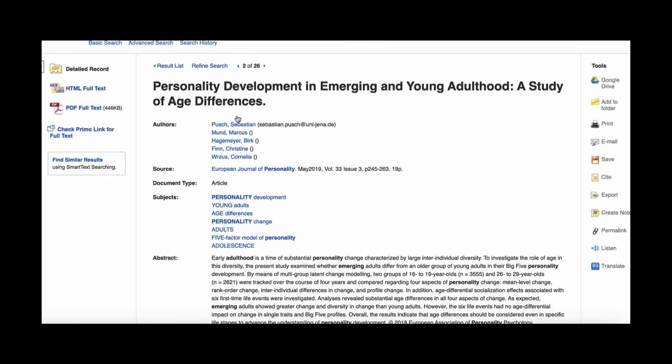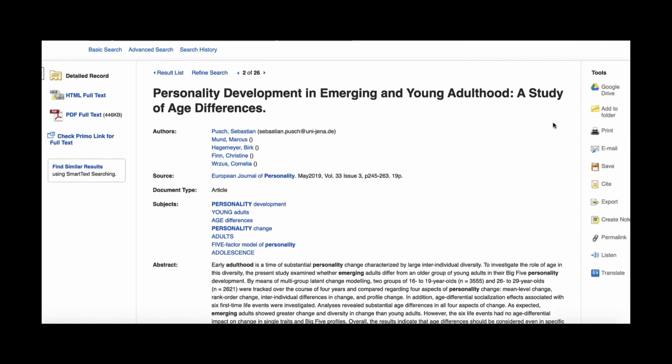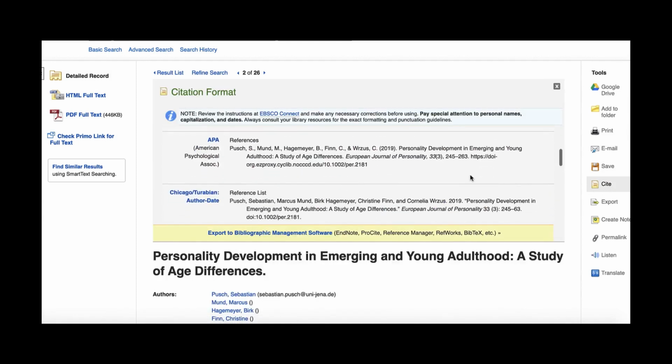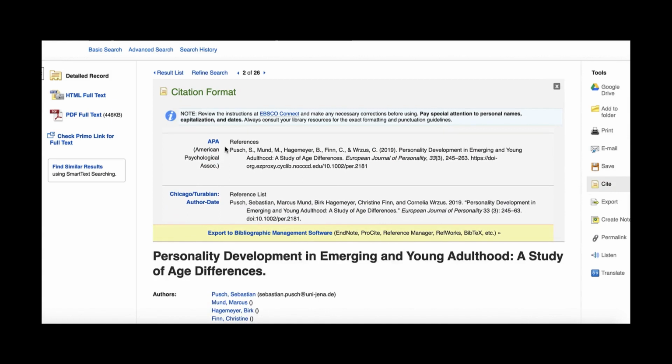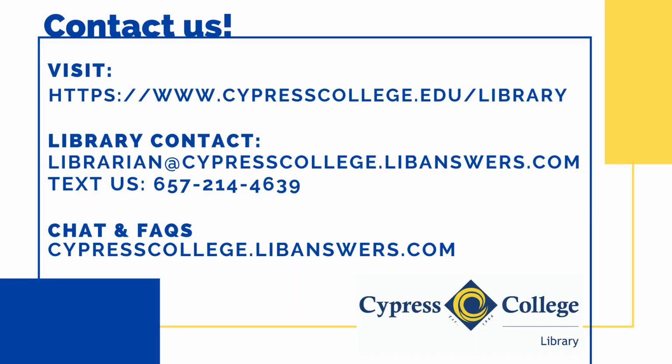More information for your citation is located here, your HTML and PDF are here, your abstract is here. You'll also notice this toolbar where you can save things to Google Drive, print, email, save, and cite. If you click on the citation function, it will show you various citation formats. However, these are machine-generated citations, so make sure to double check the machine's work.